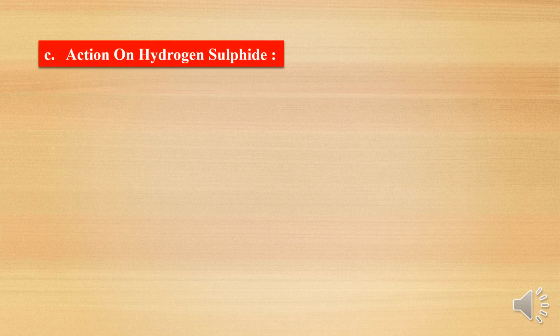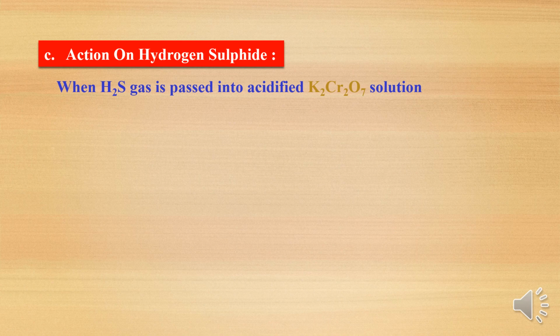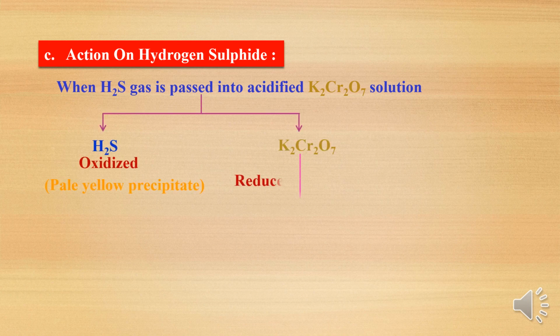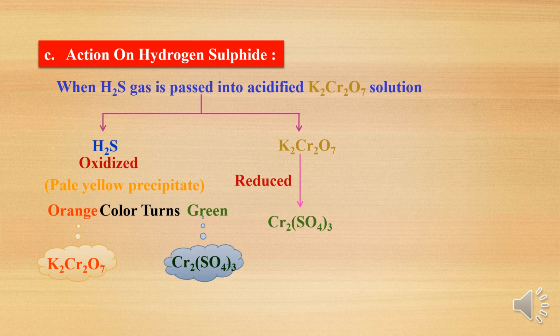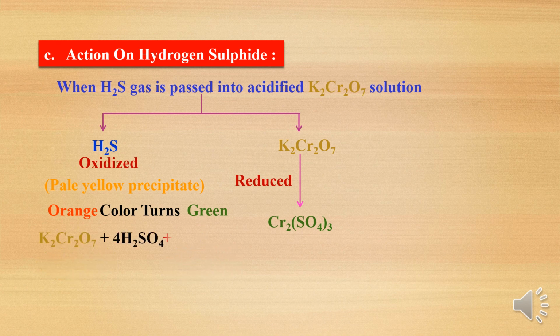Then action on hydrogen sulfide. When hydrogen sulfide gas is passed into acidified potassium dichromate, potassium dichromate will oxidize it. So hydrogen sulfide is oxidized and potassium dichromate itself is reduced to chromium sulfate. You can see the overall reaction here. Potassium dichromate, when it reacts with H2SO4, oxidizes hydrogen sulfide to sulfur and chromium sulfate is formed. Here in hydrogen sulfide, sulfur has a -2 charge, which is converted into 0, meaning it is oxidation. Dichromate is converted into chromium sulfate, +6 into +3, so that is a reduction.